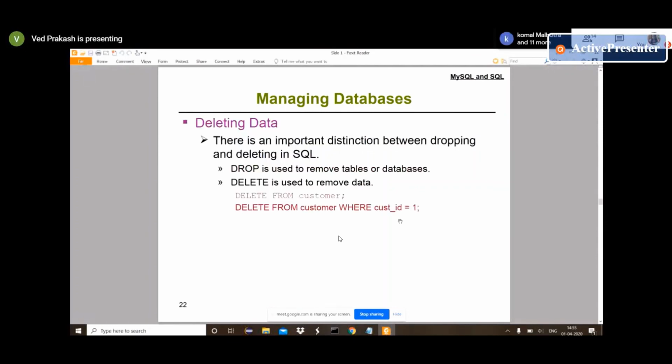So when we have to delete any data, we can use the delete keyword: delete from customer, where customer is the table name, and from is a keyword from SQL. If you use only delete from and the table name, it will delete the complete data. So always use where. When you are using delete from customer, where is again a keyword, and you have to provide something that can verify, like customer ID is 1 or customer name is equal to something. Some condition you have to provide after where, and only the rows satisfying that condition will be deleted.